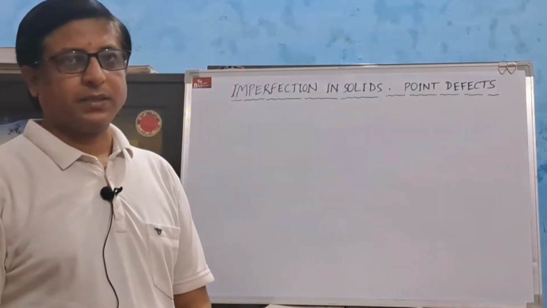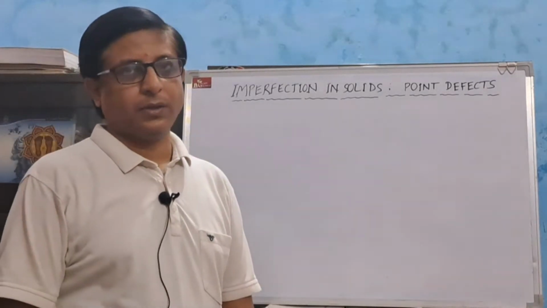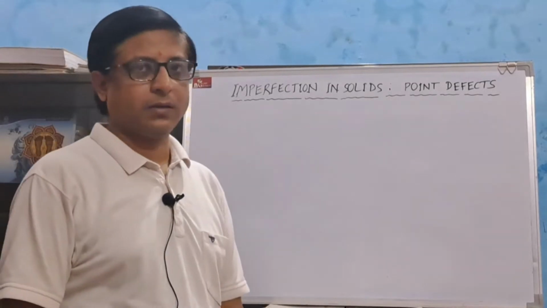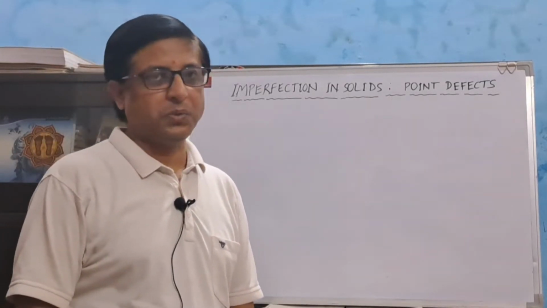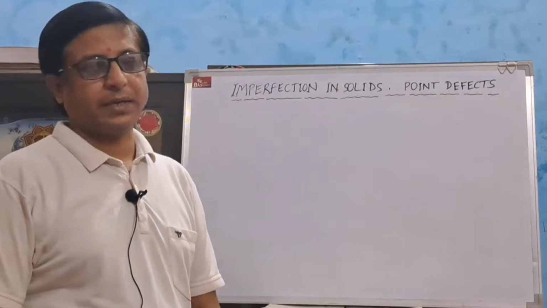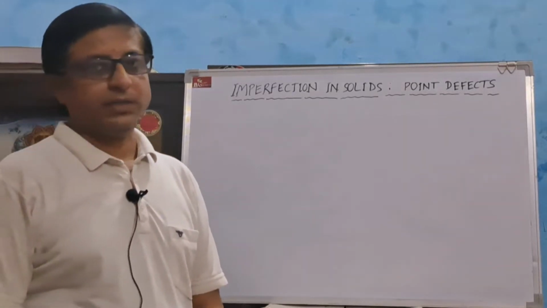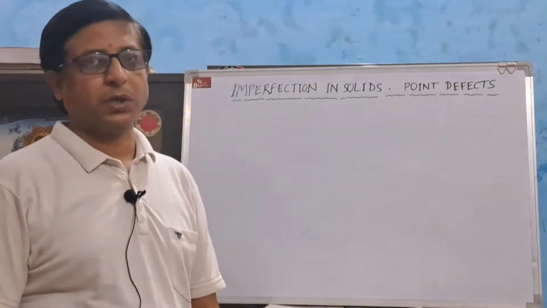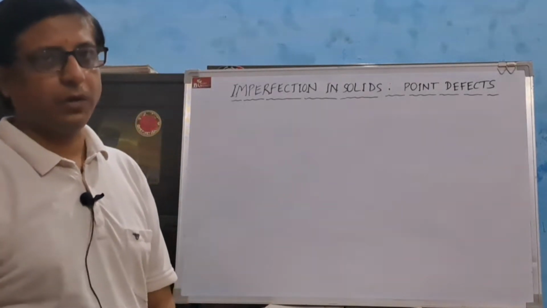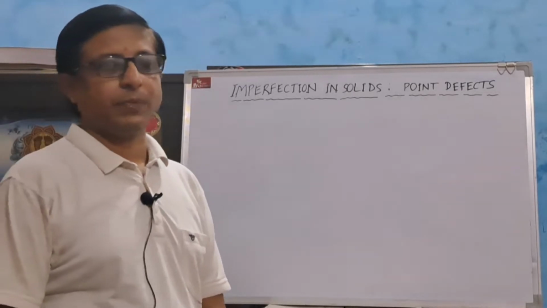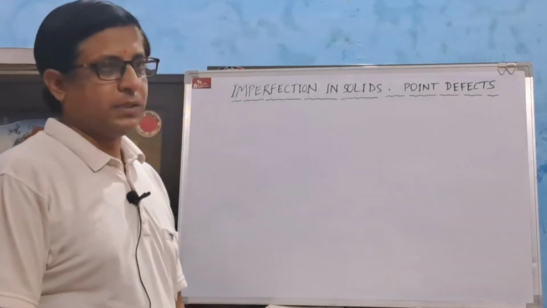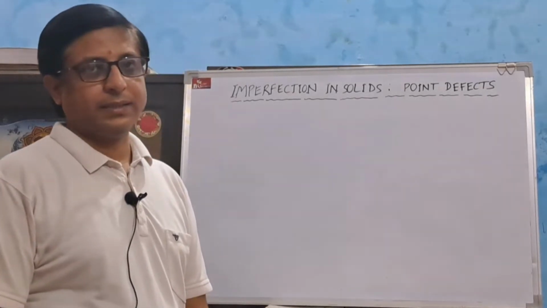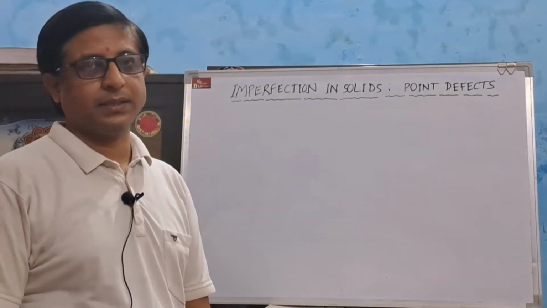Today I shall discuss one more topic in solid state, that is imperfection in solids or crystal defects. We know that in case of crystalline solid there is long range order of constituent particles, that is atoms, molecules or ions, as well as short range order. But in actual practice it has been found that these crystals have defects inside them.